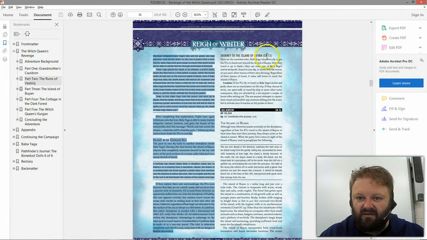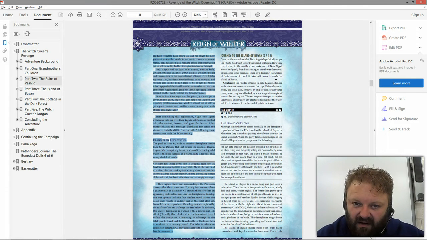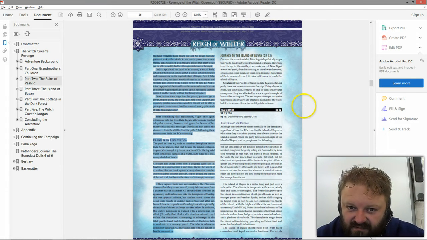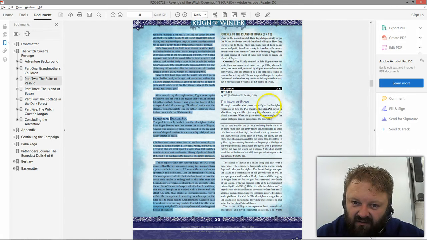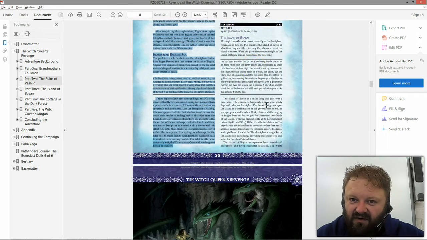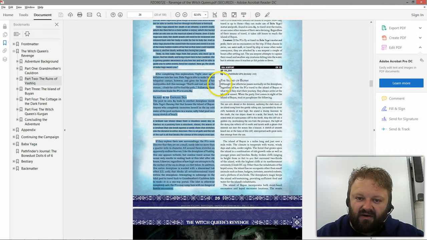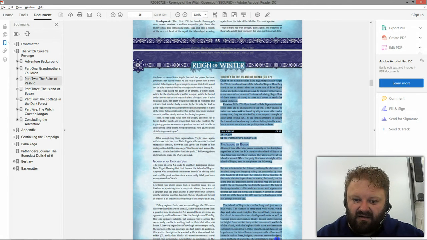Okay, now this includes a CR12 encounter, so we're going to have to build an encounter, which will be really quite good here. But of course, if they fly, which is probably what my players will do, that occurs. Now we've got a fair bit to occur through here. So what I'm going to do is I'm doing exactly the same thing. I'm going to copy and paste this material through.